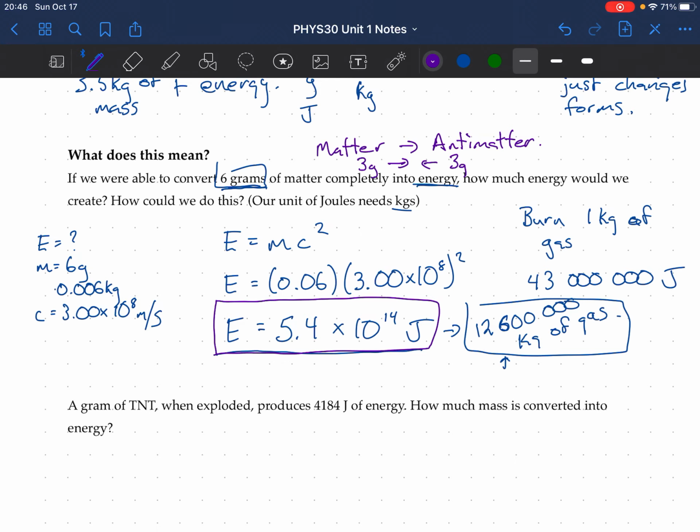So if I could get 3 grams of matter and 3 grams of antimatter together and collide them, then I would get this much energy, which is the same as burning 12 million kilograms of gas. That's like more than 12 million liters of gas. So just 3 grams of matter with 3 grams of antimatter, we're going to get this destructive force.